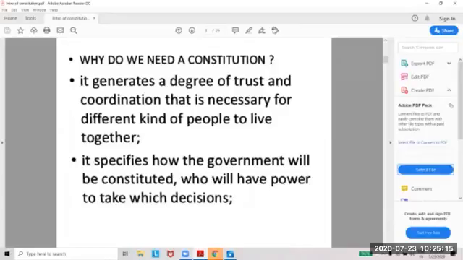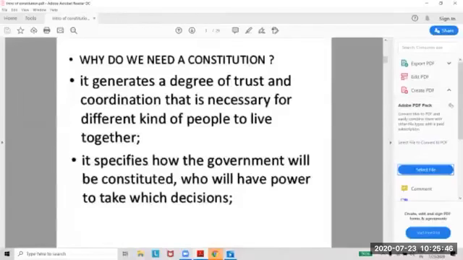The constitution is the supreme law that determines the relationship between the government and the people, as a citizen of this country. So firstly, why do we need a constitution? Because it generates a degree of trust. It builds trust. Yes, the rules are there and we have to obey the rules as citizens of the state, and coordination is necessary for different kinds of people to live together.